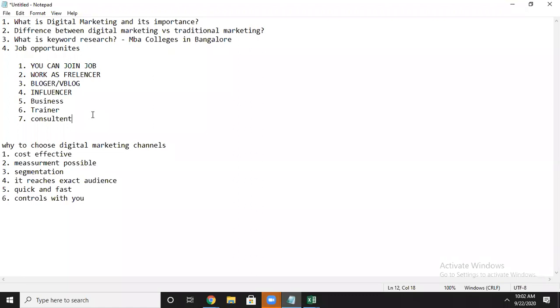For example, there are many online e-commerce sites. They will sell fake products. If you want to understand whether a product is genuine, or whether the product's company is genuine or not, you should study that before buying. To do that study, you have to know something about the digital side, where to get the information about that particular product or company. If you want to know all these things, again you should know about digital.